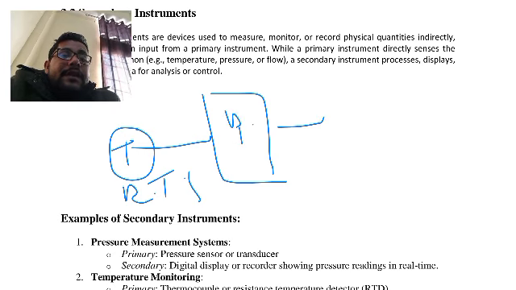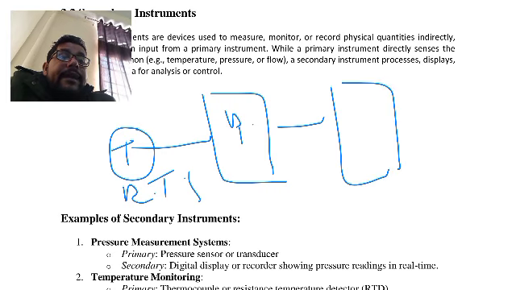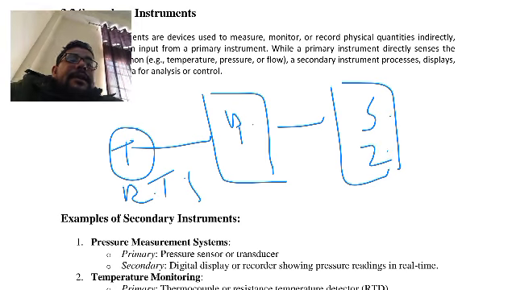Then its output can be given to the secondary instrument.